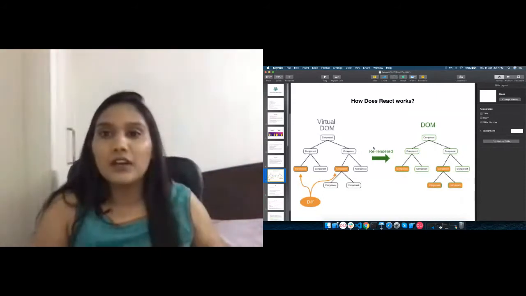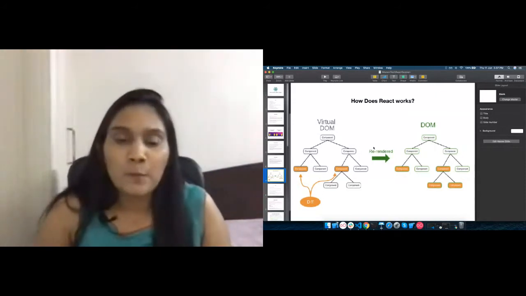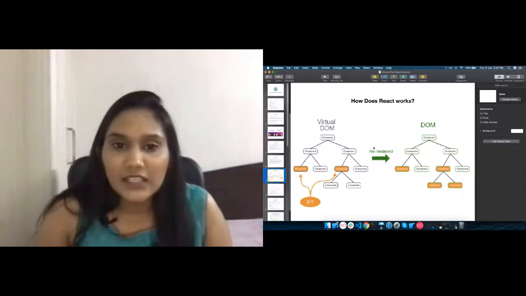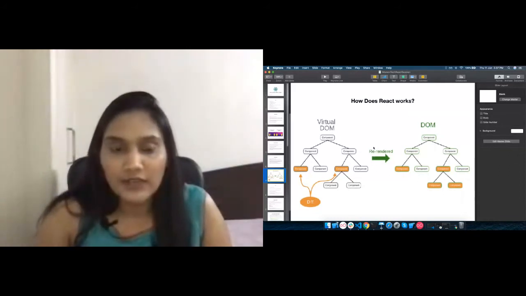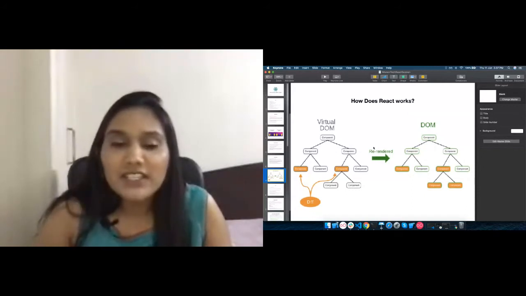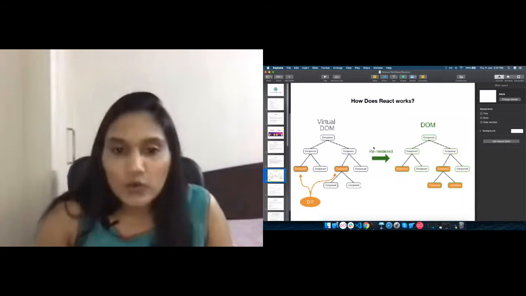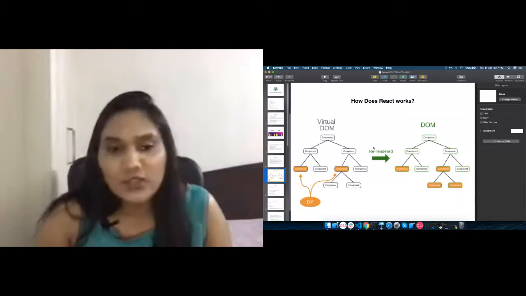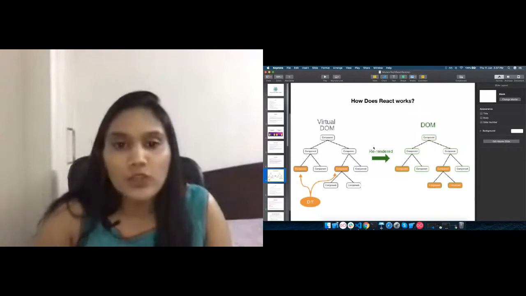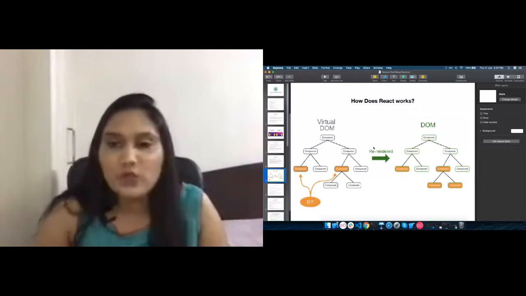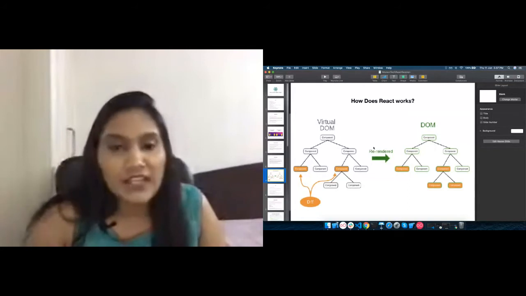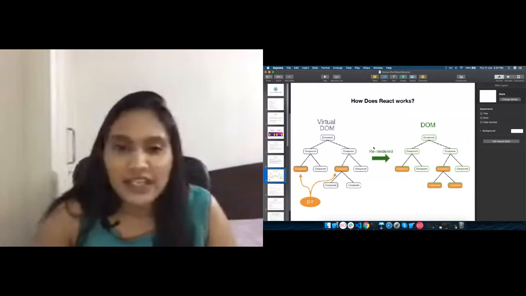And there what happens is, when there is a change in any component, React will compare the previously created virtual DOM and the newly created virtual DOM, and only the differences between these two virtual DOMs will get reflected into the actual DOM of the browser, and the component will get re-rendered and we can see the changes in our application.